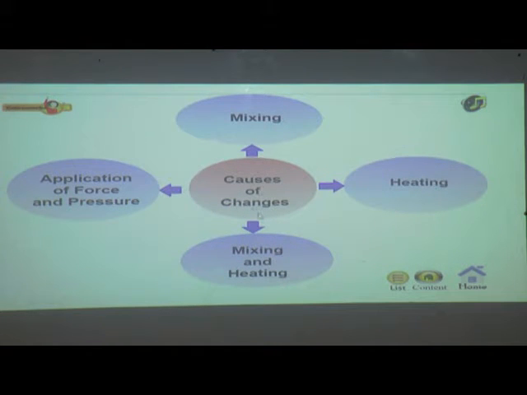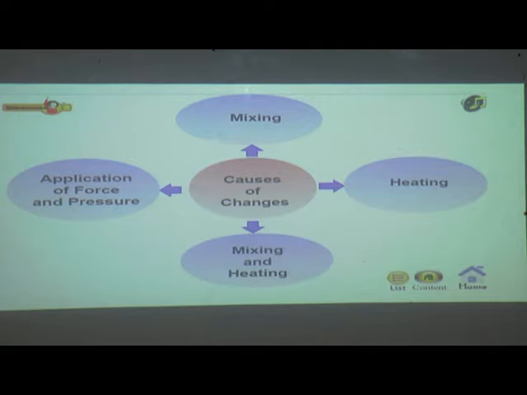As you can see, what happens when a change is caused? Means you know that there is a change, but how does it happen? What happens during a change? What are the causes of changing things? So mainly there are four causes. We can see here. First is mixing, then heating, then mixing and heating, and application of force and pressure. Mixing means something is mixed into something.